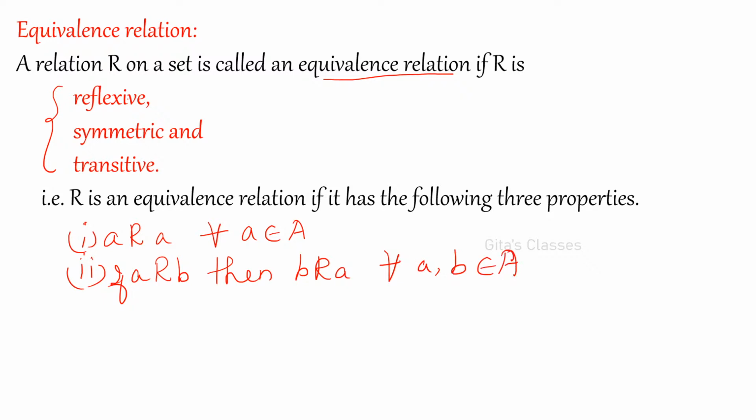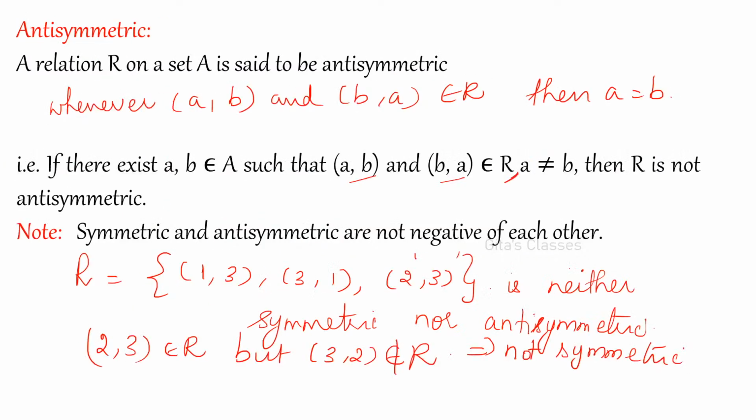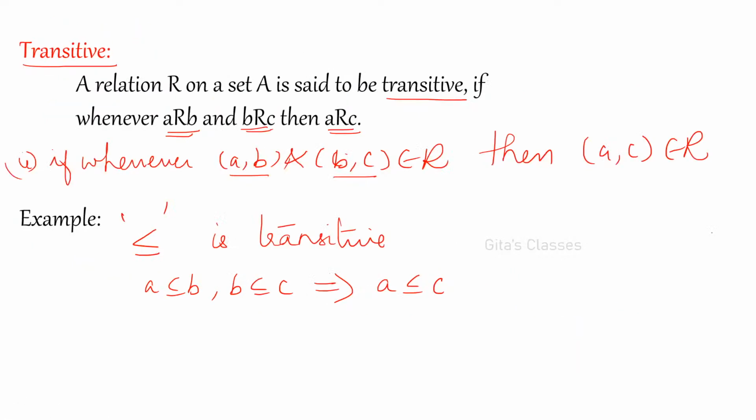Got it? Not symmetric means for one element, if it is not there, then it is not symmetric. Yes, (1,2), (2,1), (1,1), (2,2), (3,3), it is reflexive and symmetric, Bhavya. Ramakrishna, not symmetric means even for one element, for example, (1,3), (3,1) is there, but (2,3), (3,2) is not there. Then it is not symmetric. So if for at least one element (A, B) is there but (B, A) is not there, then it is not symmetric.